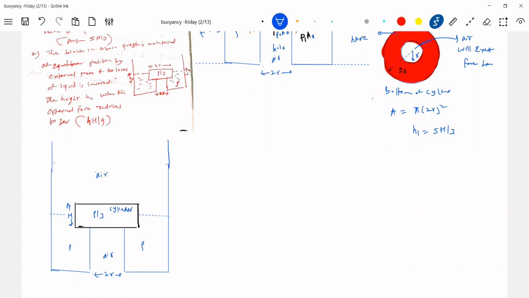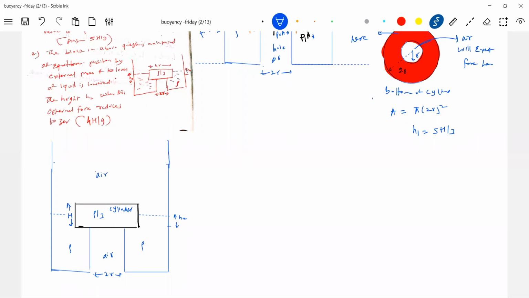No, the liquid is present only in this region. So what is this H1? H1 from where it is measured? H1 is measured from here. I think H2 it is.